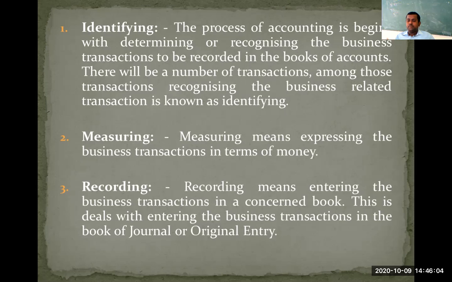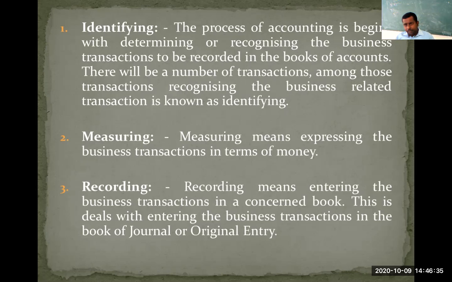Some activities may be his personal or private activities or transactions. So the identifying function states that we need to identify or recognize the transactions that are related to business, or that are to be recorded in the books of accounts of the business. That particular function is called identifying.